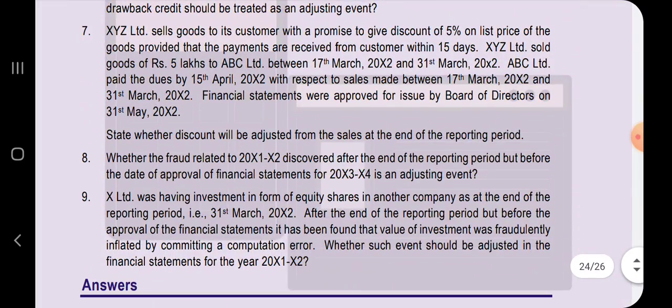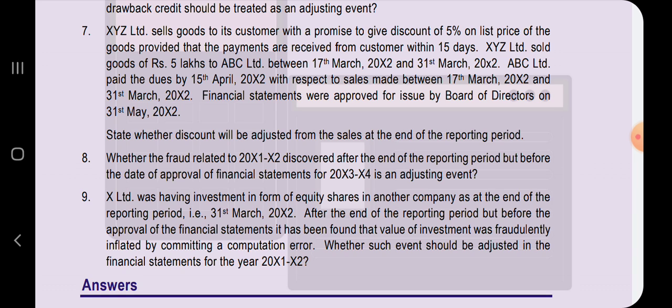Question number 7. XYZ Limited sells goods to its customer with a promise to give a discount of 5% on list price of the goods, provided that the payments are received from the customer within 15 days. XYZ Limited sold goods of 5 lakh rupees to ABC Limited between 17th of March and 31st of March.